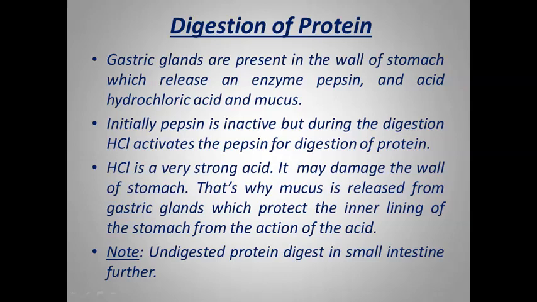Initially pepsin is inactive, but for the digestion of protein, HCl activates it, because pepsin only works in the acidic medium. In the mouth the medium is slightly basic, so when the food enters the stomach, it must achieve an acidic medium. For this, the gastric wall releases HCl, a very strong acid that can activate pepsin for the digestion of protein.